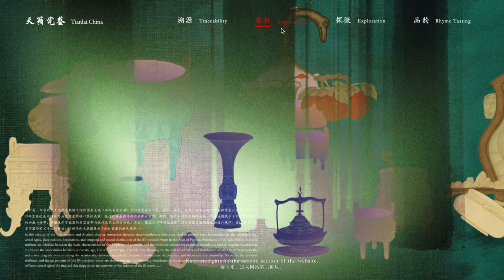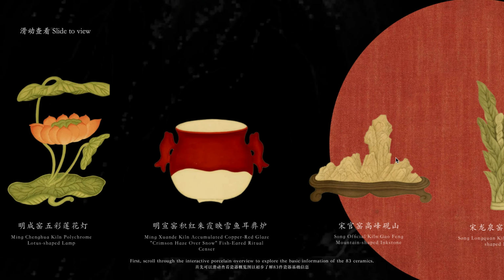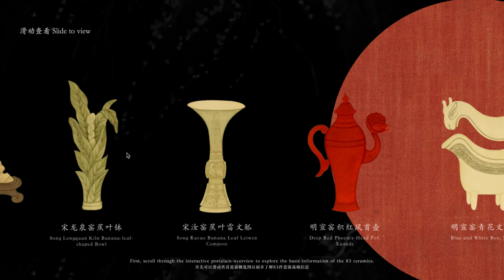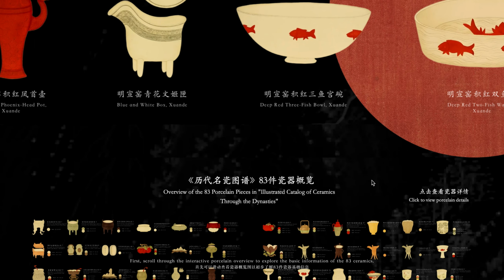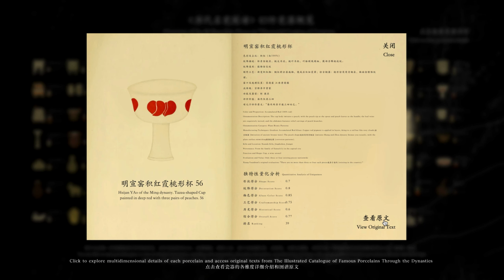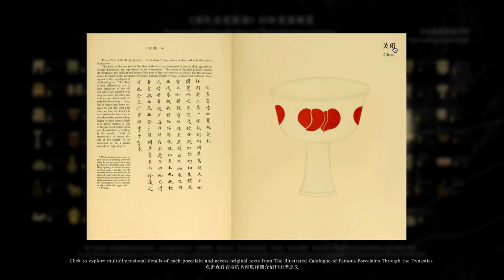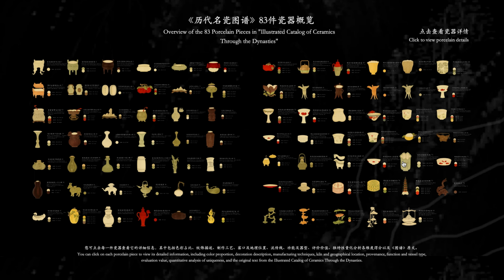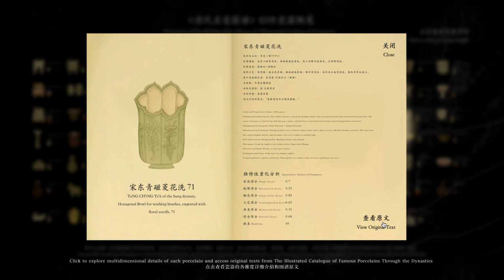Next, navigate to the second section of the website, Analysis chapter. This section reveals the spatio-temporal patterns and physical properties of ceramics through multidimensional, interactive, and dynamic data visualization. First, scroll through the interactive porcelain overview to explore the basic information of the 83 ceramics. Click to explore multi-dimensional details of each porcelain and access original texts from the illustrated catalog of famous porcelains through the dynasties.